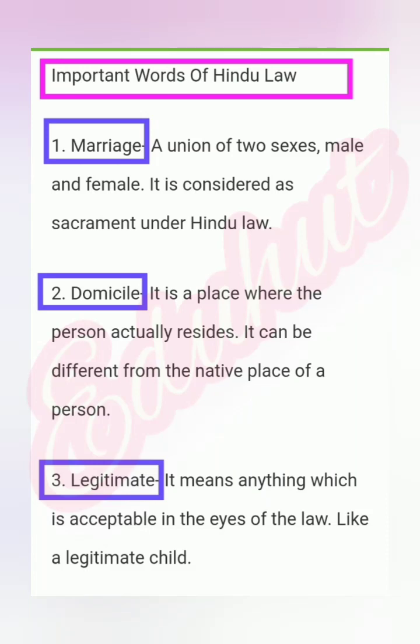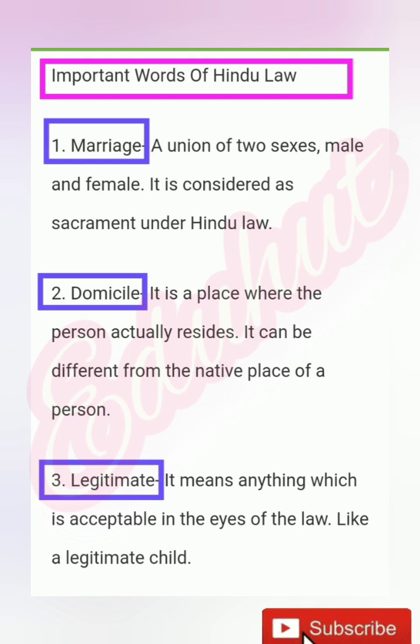Important words of Hindu law. Marriage. A union of two sexes, male and female, it is considered a sacrament under Hindu law. Domicile. It is a place where the person actually resides. It can be different from the native place of a person.